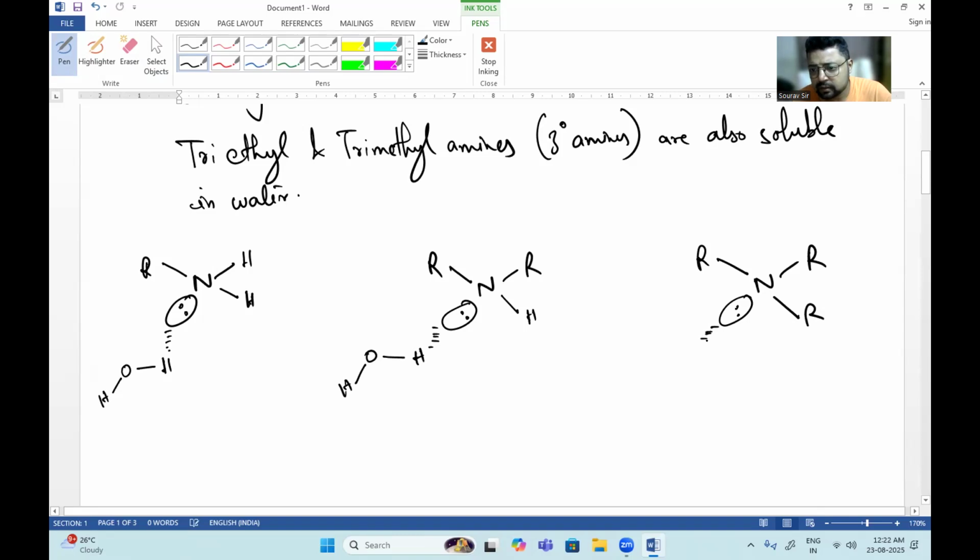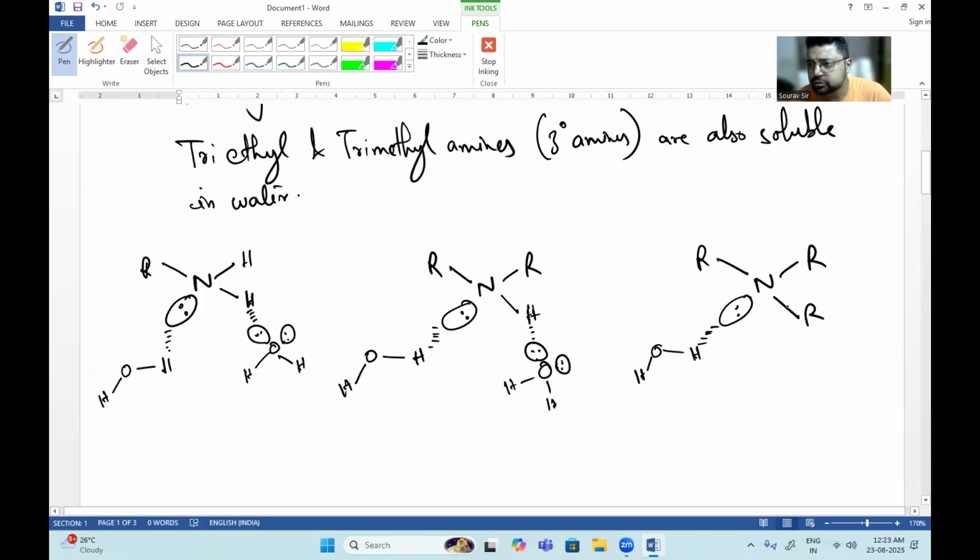Now, this hydrogen will be attached to a lone pair of oxygen of another water molecule.